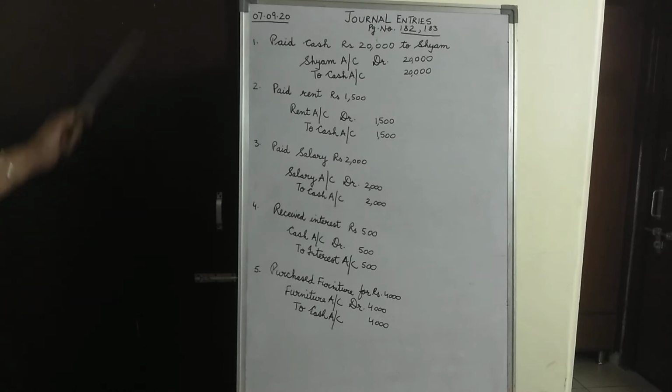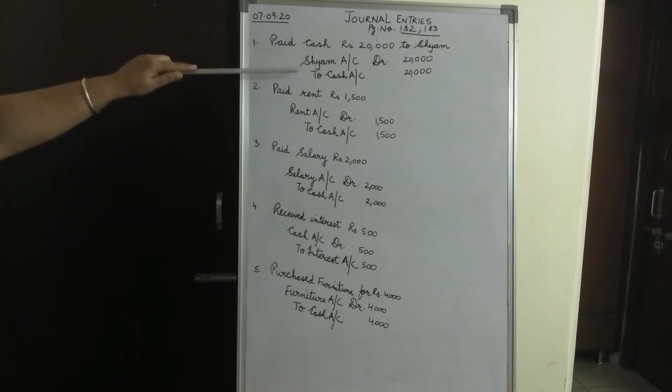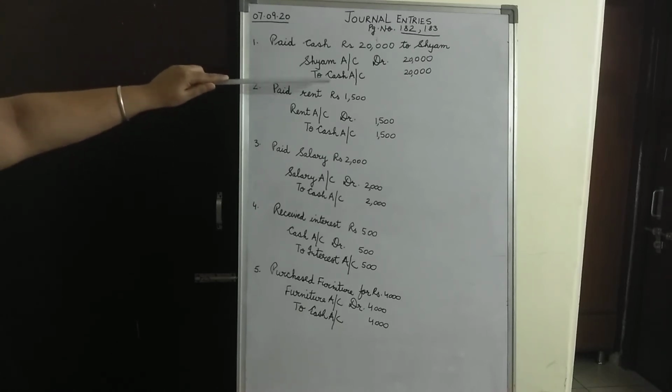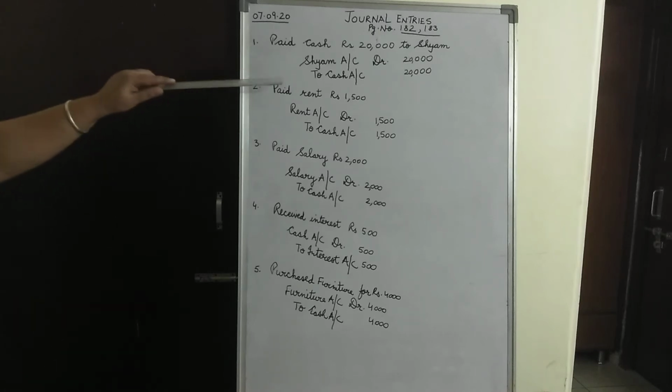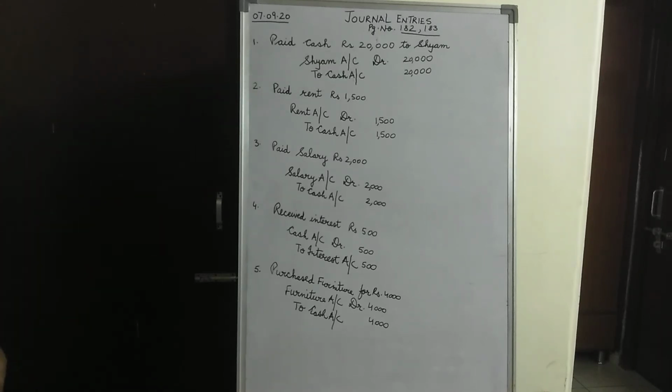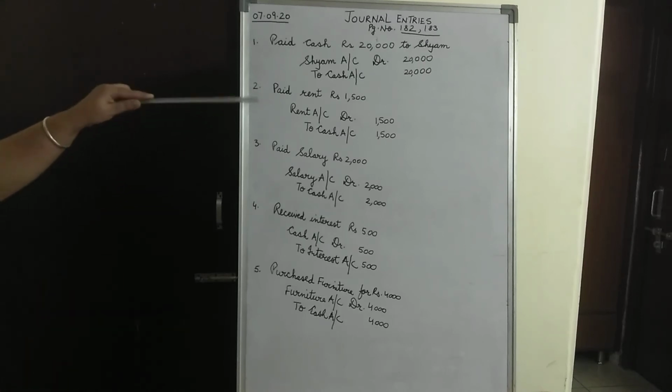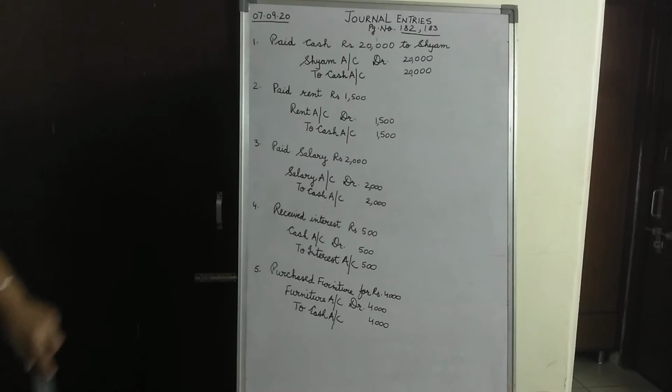So only one rule for the personal account would be used, that is Sham would be debited, and the other rule we are using is for the real account in the case of cash, because cash is a tangible asset. So the general entry would be: Sham account will be debited with rupees 20,000 to cash account rupees 20,000. Moving on to the next transaction, children, which states that paid rent rupees 1,500.